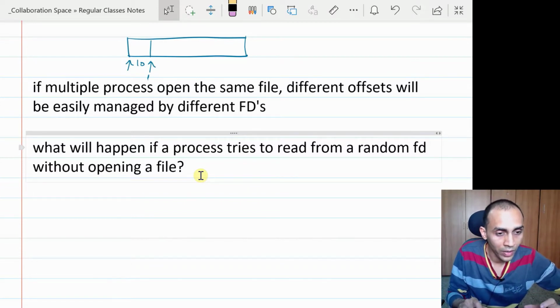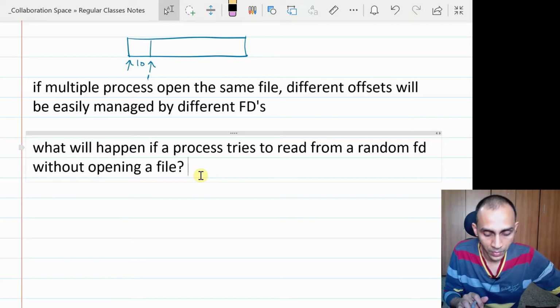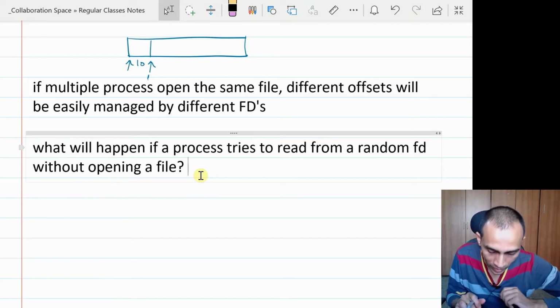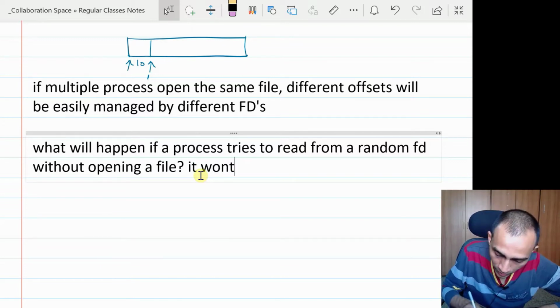Whenever you have opened a file using a valid system call, and the OS has checked the permission and given you a file descriptor, only using those file descriptors can you access a file. If you try to use any random value of the file descriptor, you will have bad luck. Your process may get terminated by the OS. So it won't be allowed by the OS.